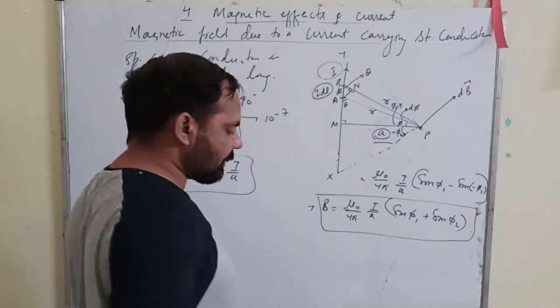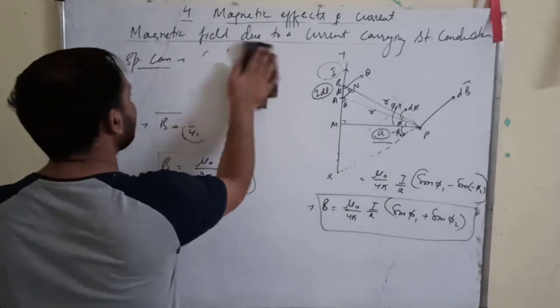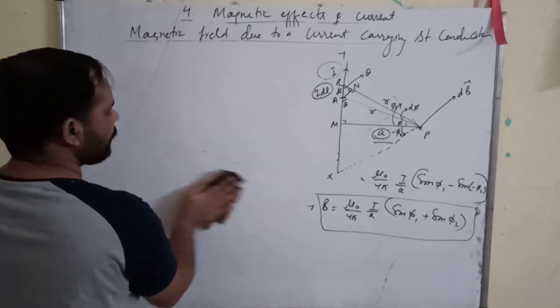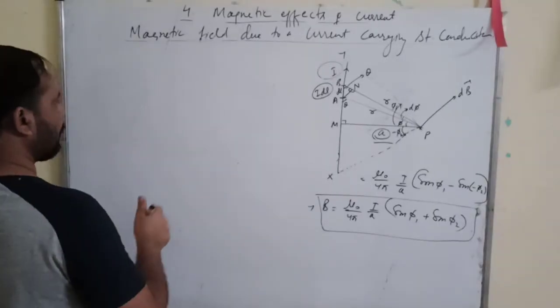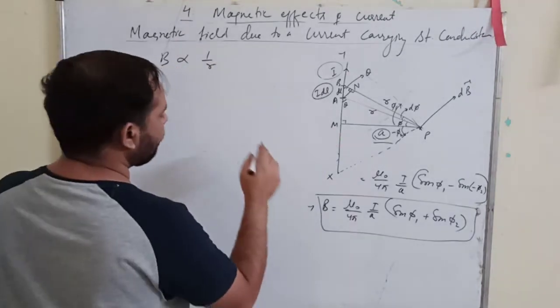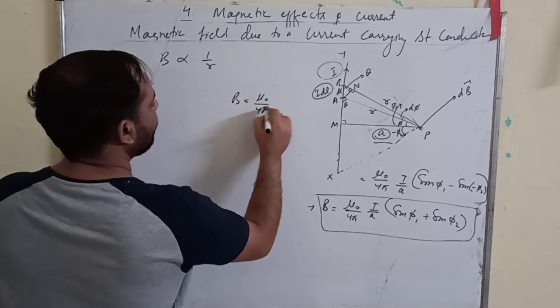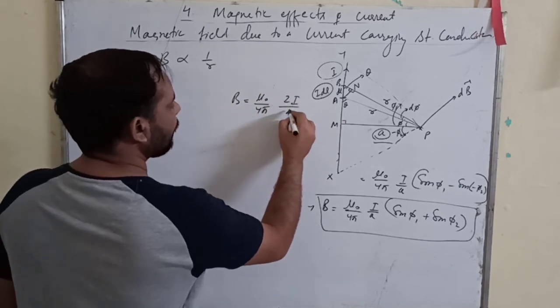Direction we have already discussed. Now one more thing, the graph. What kind of graph you will get? B with respect to R. You can see here the formula was B is equal to mu naught upon 4 pi 2 I upon a.